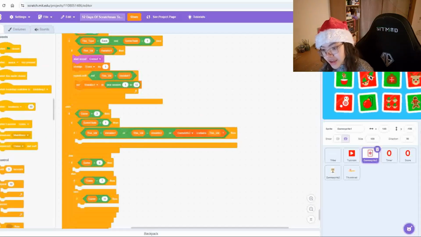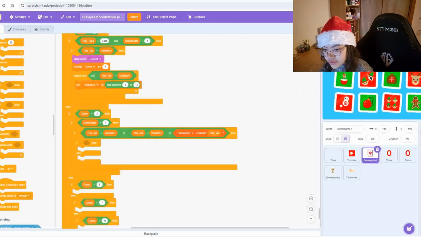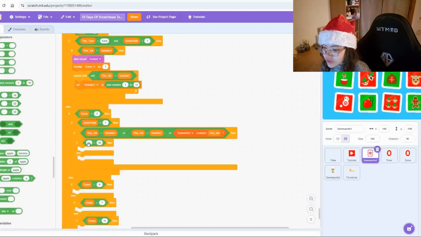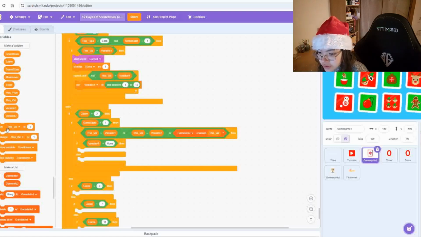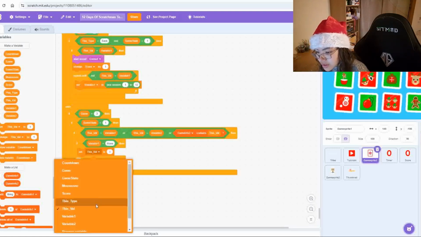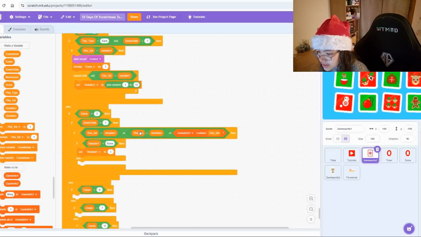And then into that we need an if else function. The condition of this needs to be if variable 1 is equal to none. So we just set that. And in this case we're just going to set variable 1 to be this.